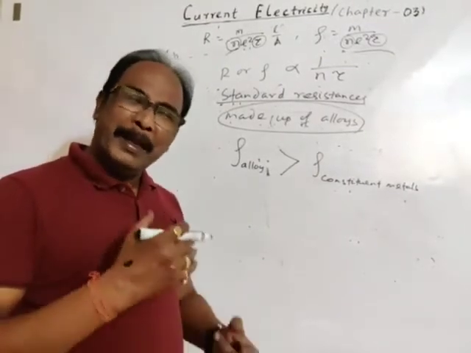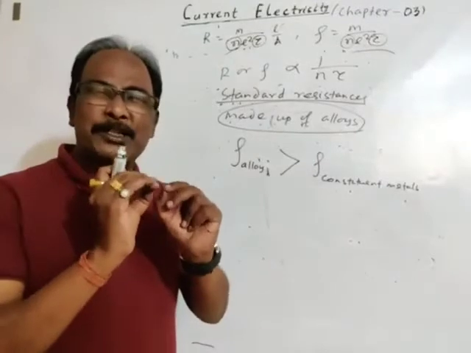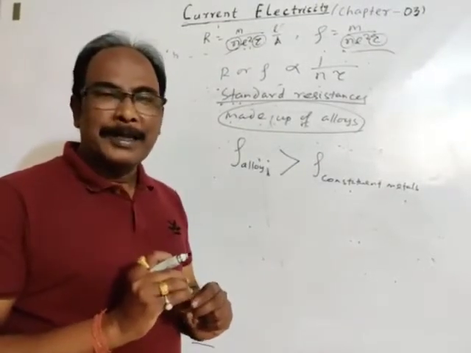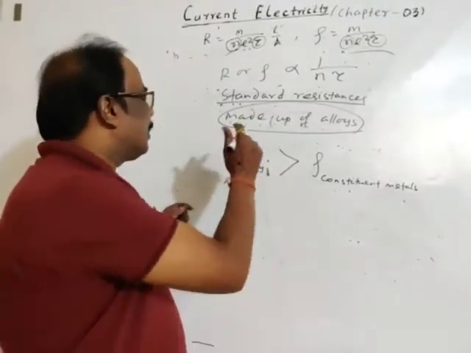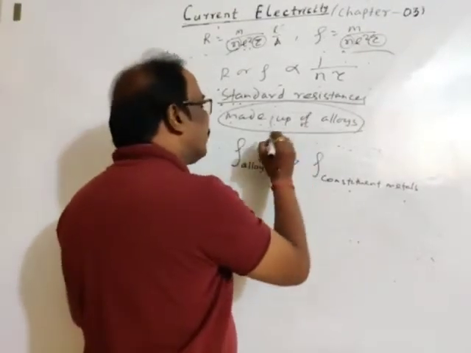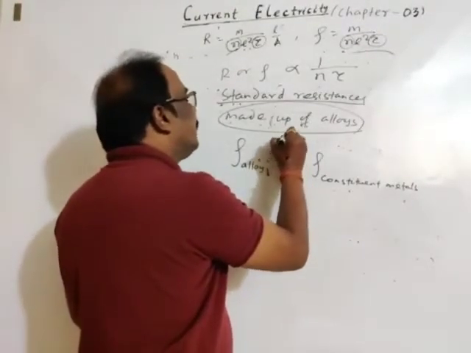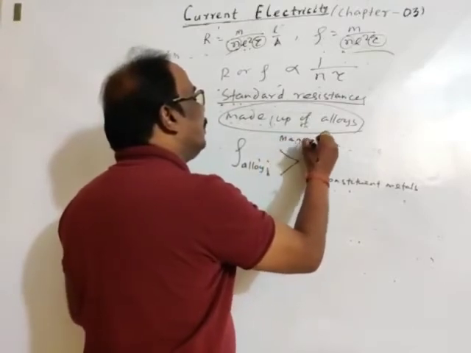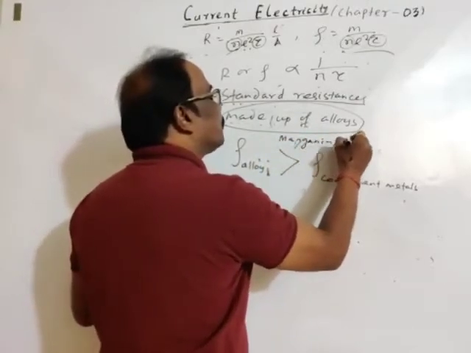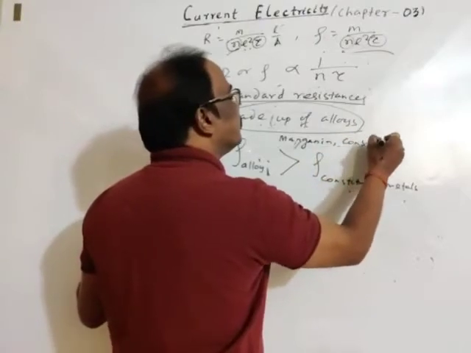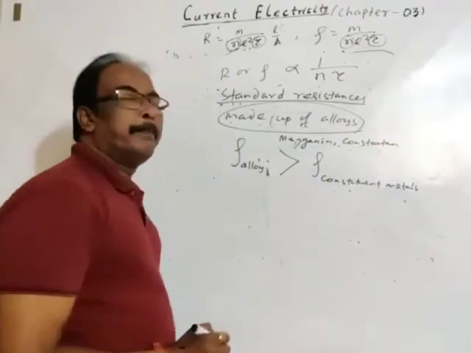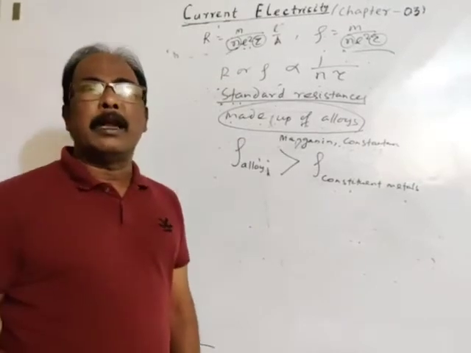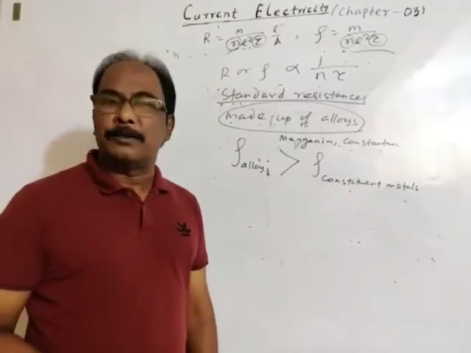Okay. So even though there is small variation of temperature, standard resistances are made up of alloys. Usually you may take manganin, constantan, etc. Manganin or constantan are used for making standard resistors.